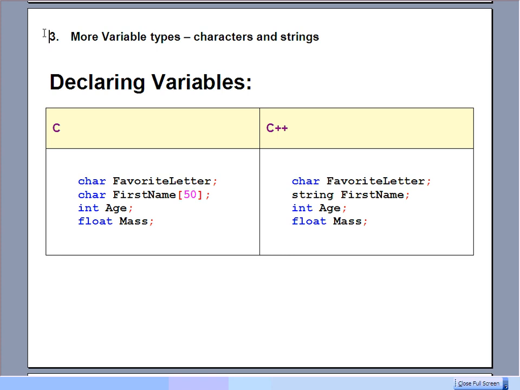For the most part, it's the same, except for when we're trying to declare the string. So if it's a character, you would just use char. If it's going to be a string, then in C++, you can just actually use the word string. But in C, you have to tell it that it's a whole bunch of characters, and that 50 at the end gives you an upper limit on how big that actual string could be. So you will have to warn the compiler of an upper limit on how big the string would be. For integers and floats, they're both the same, C and C++, just int and float.